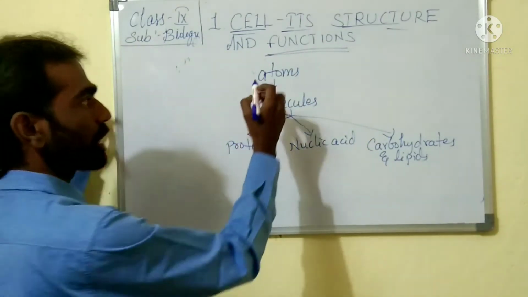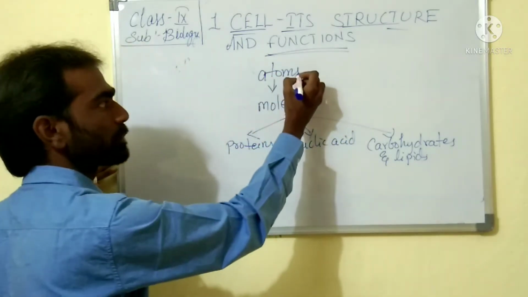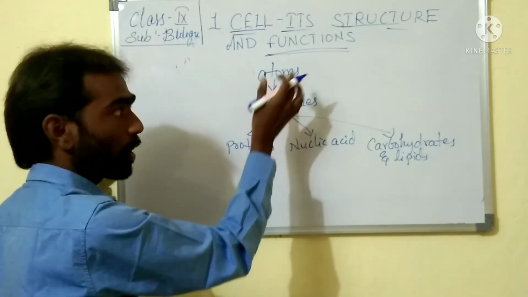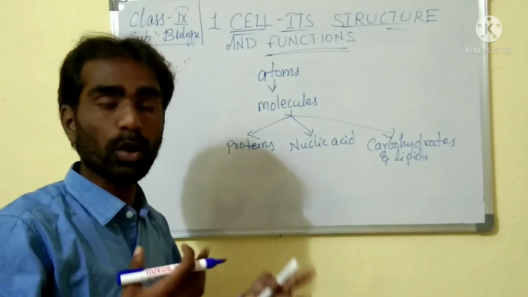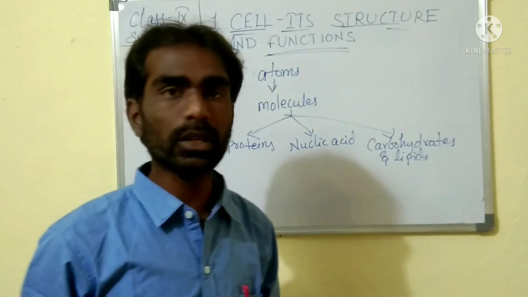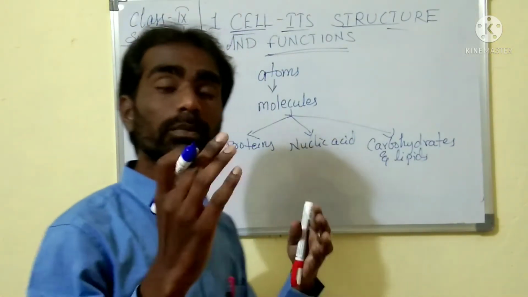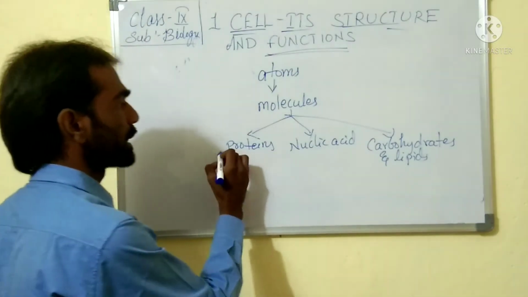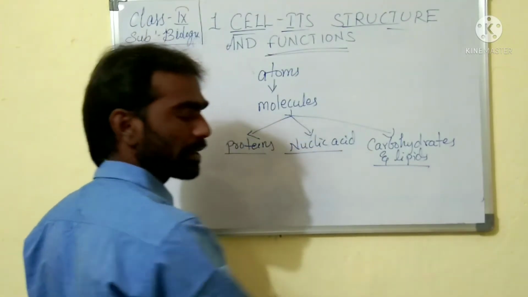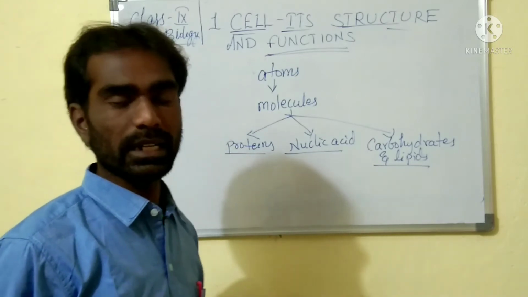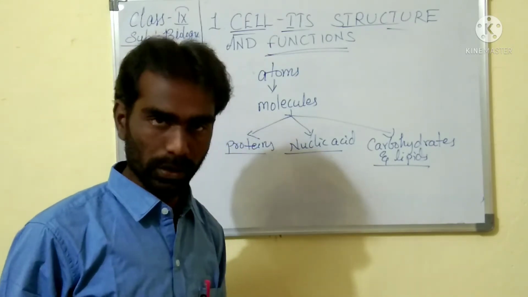Smaller components called atoms join together to form molecules. From the smaller molecules come the larger molecules. From the larger molecules, you can see the proteins, nucleic acids, carbohydrates, and lipids. All these are the components which are necessary for the living of an organism.